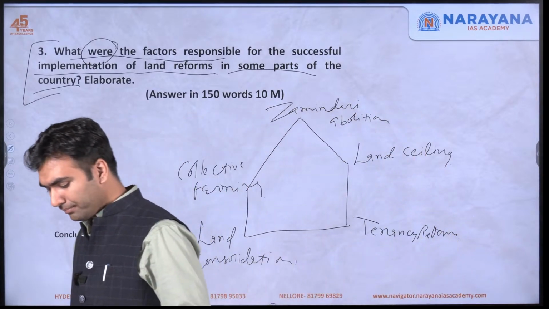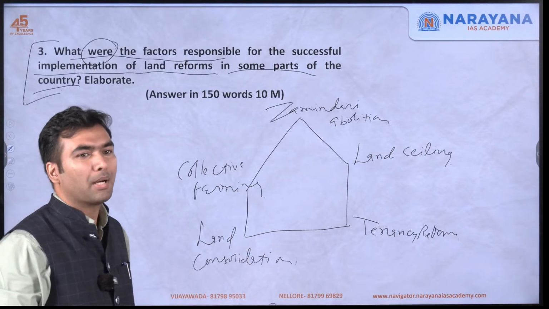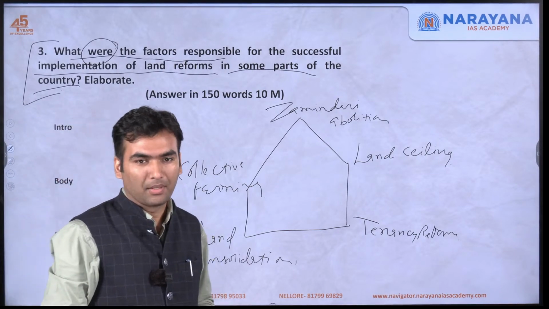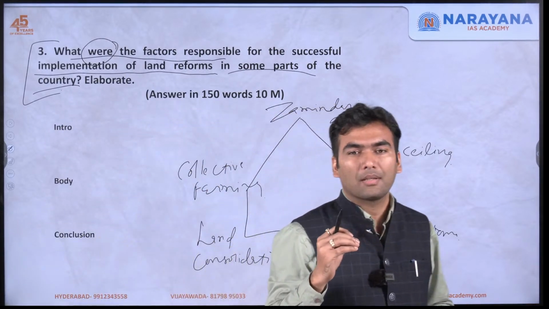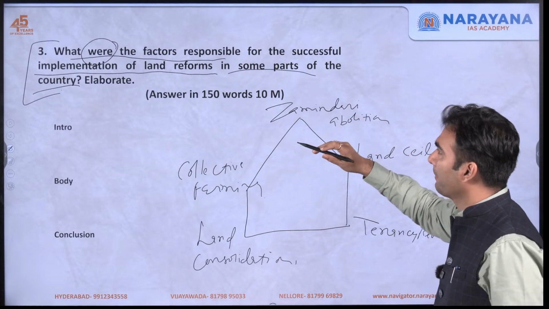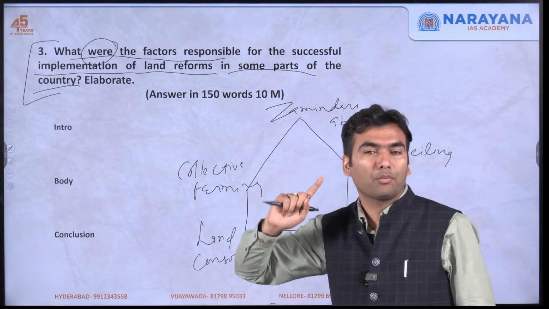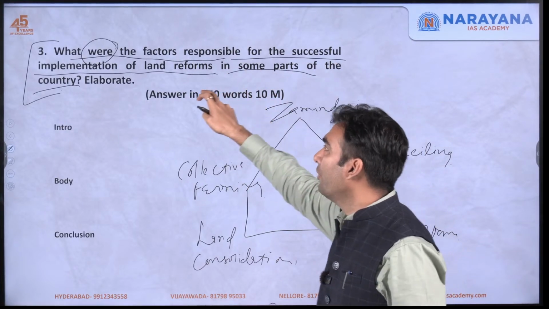Okay, now as you must have studied, they have been only partially successful. Why? Because the primary reason behind their limited success is lack of political will. But one more thing that you have to pay attention to here: what were the factors responsible for successful implementation?